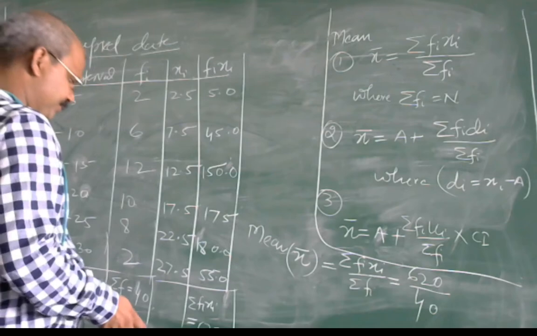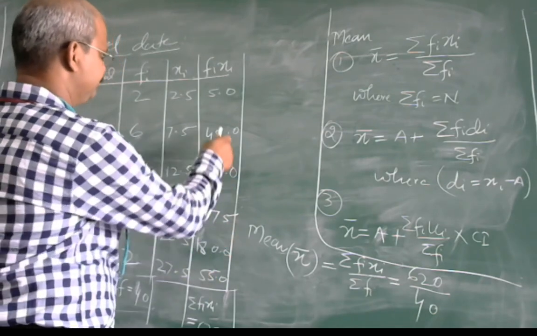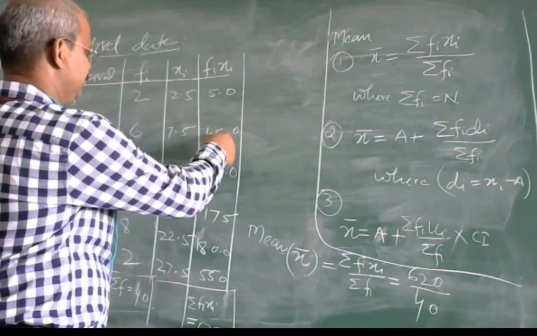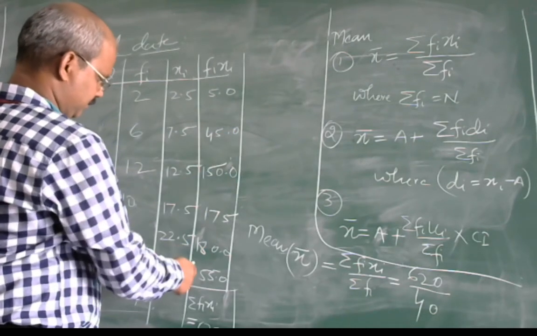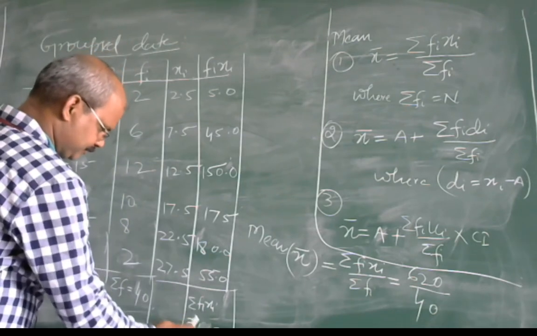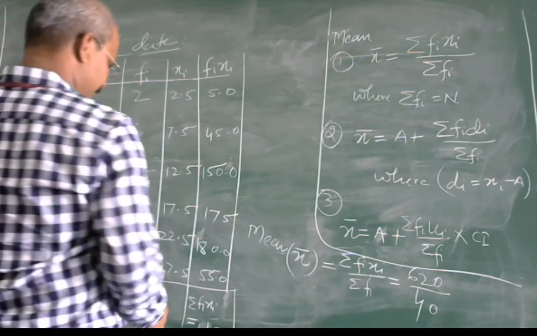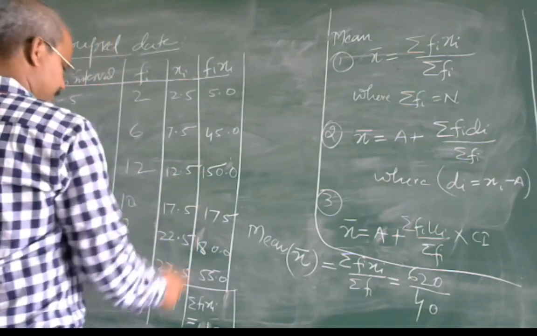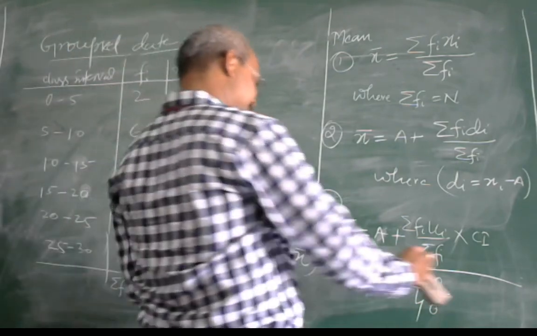There should be some mistake, I think. 6, 11, 18, 26. This should be 1. It should be 610, I think.